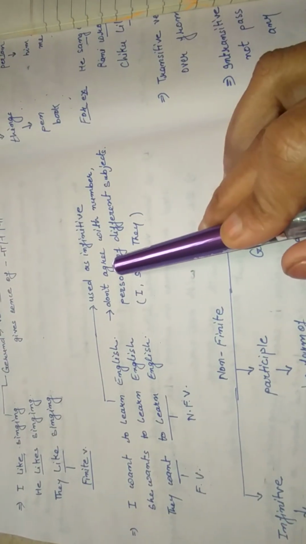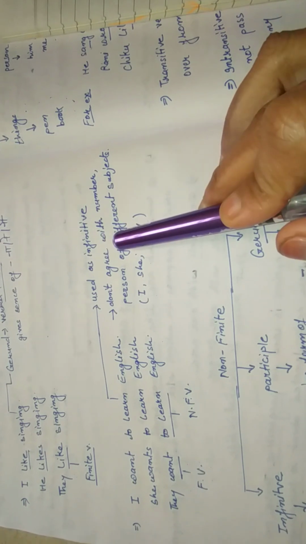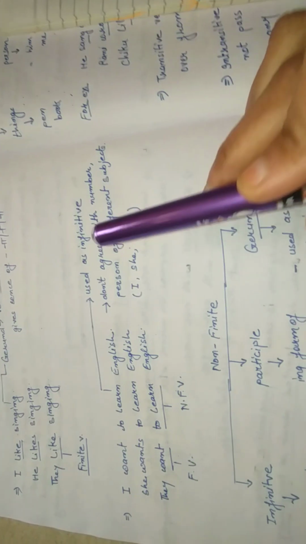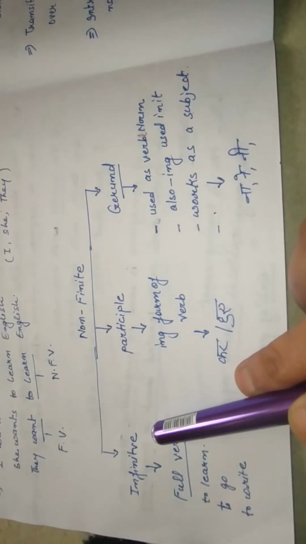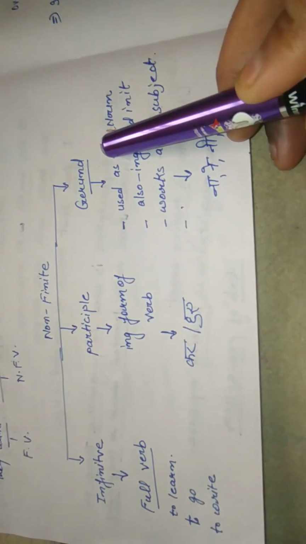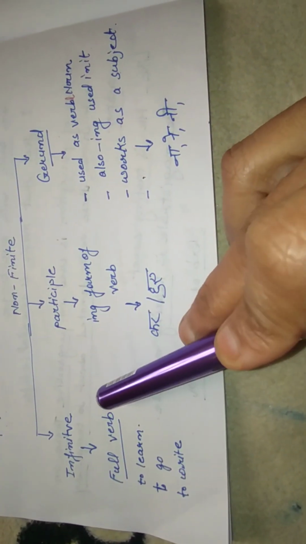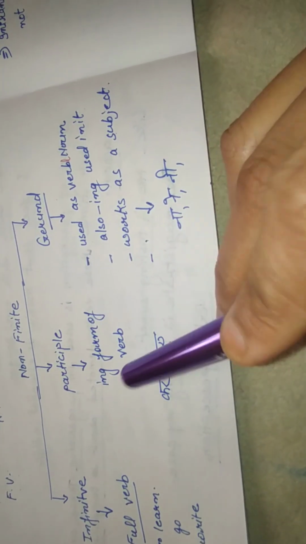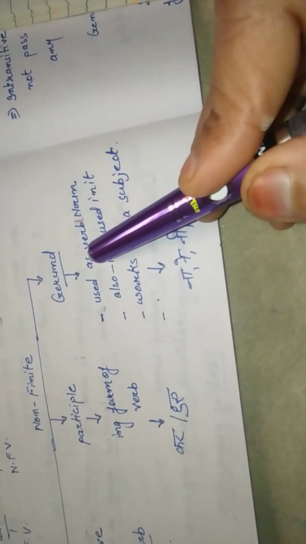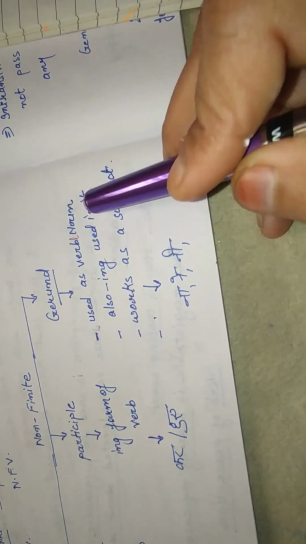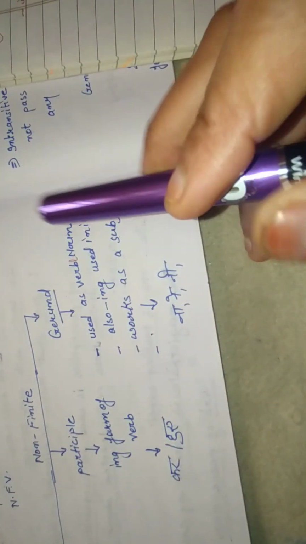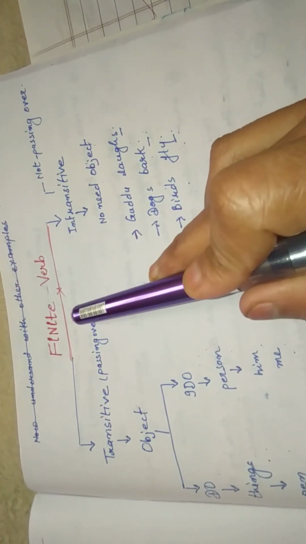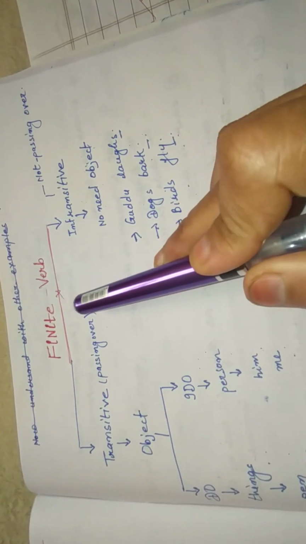Infinitive always takes a full verb with itself. Hence, we can say that non-finite verb has three parts: infinitive, participle and gerund. In infinitive, the full verb is used. In participle, we use the ing form of the verb, and in gerund, we use a verbal noun as a subject in a sentence.